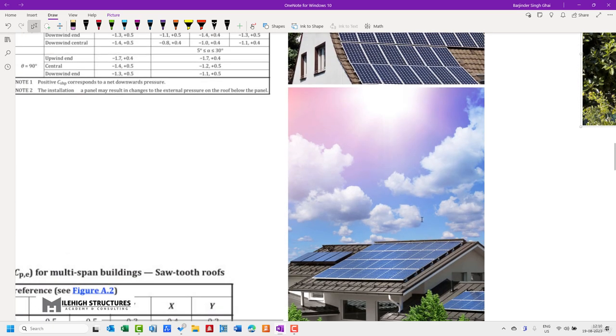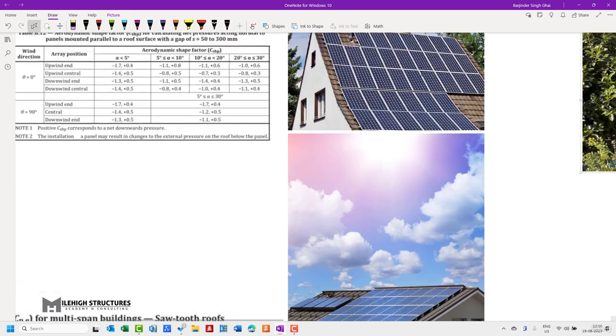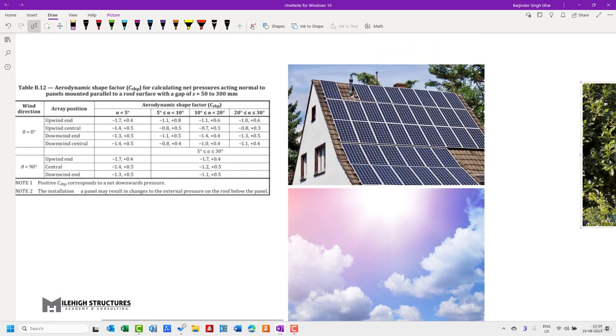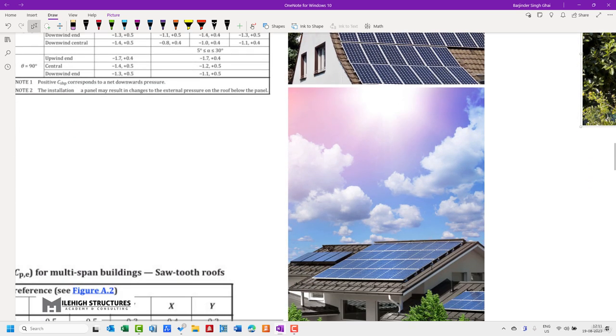The difference between this example and this example is that in this case, the pitch, that is the slope of the roofing, is very steep, and alpha is very high. In this case, alpha is a little bit lesser, and there is also a small surface given at the bottom, so that wind can easily pass.